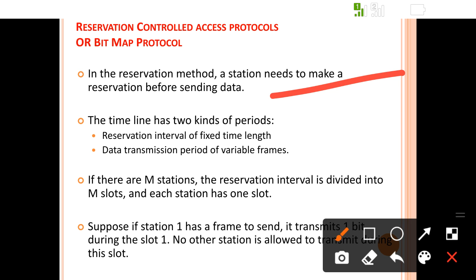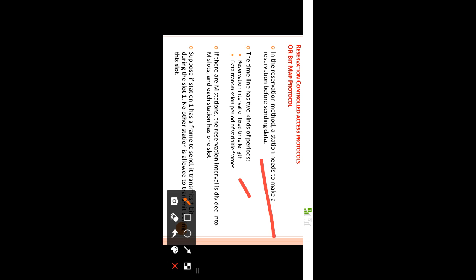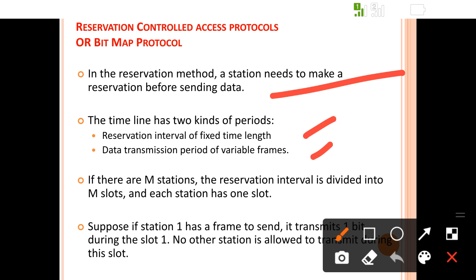So the timeline has two kinds of period: a reservation interval of fixed time length, and a data transmission period for variable-length frames. For the reservation, 1 bit of fixed length is required, and the data transmission period may be variable. If there are m stations, then the reservation interval is divided into m slots. Means each station has one slot.